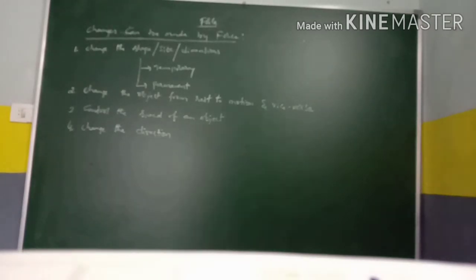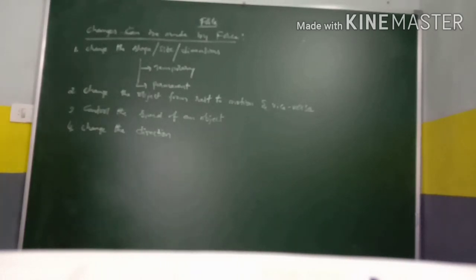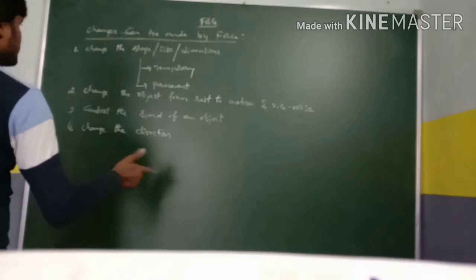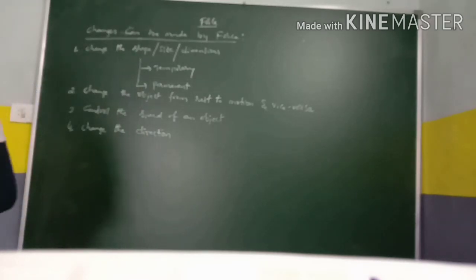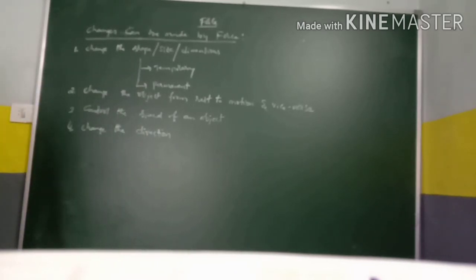So what are the changes we can make? We can change the shape, size, dimensions. We can change an object from rest to motion and motion to rest. We can control the speed of an object, and finally we can change the direction of an object.